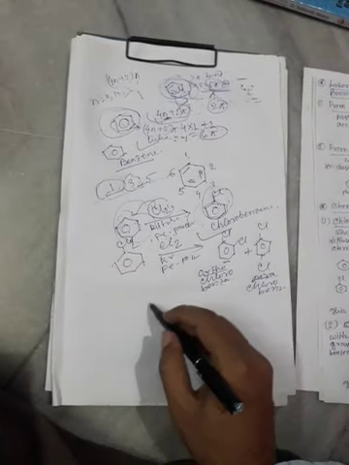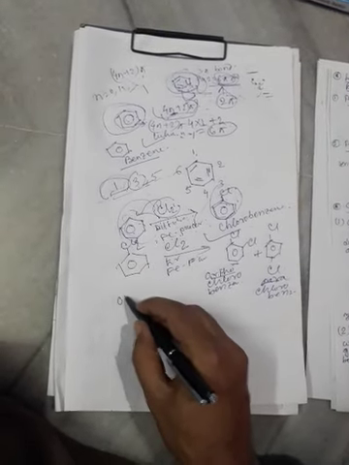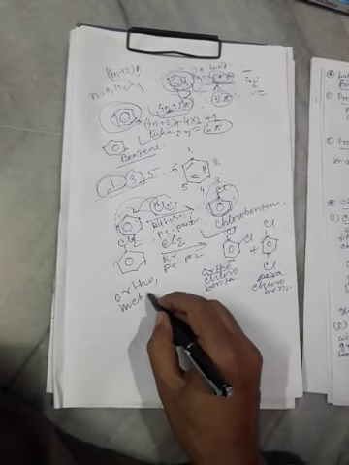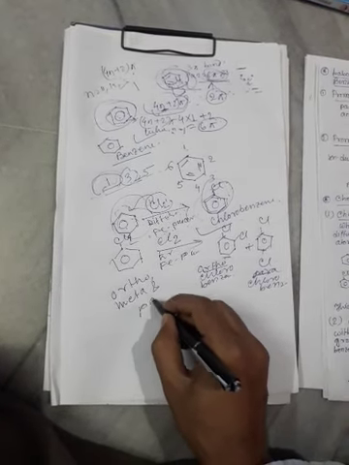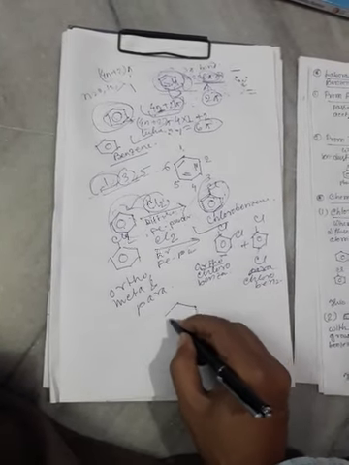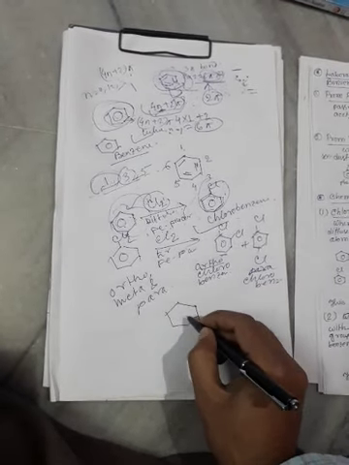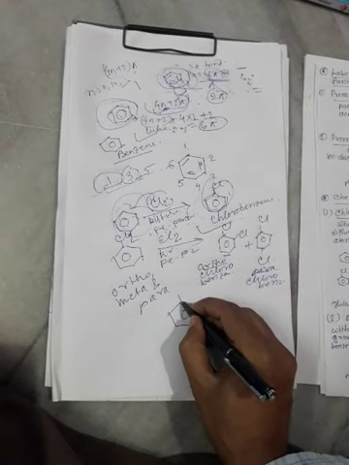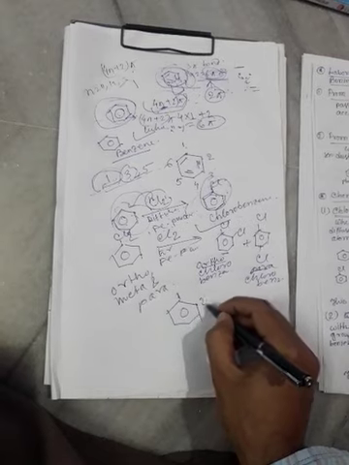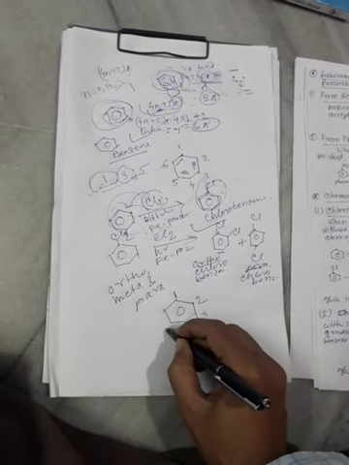What is ortho, what is para and what is meta? There are three types: ortho, meta and para. This is a benzene ring. This carbon is position 1, then 2, 3, 4, 5 and 6.